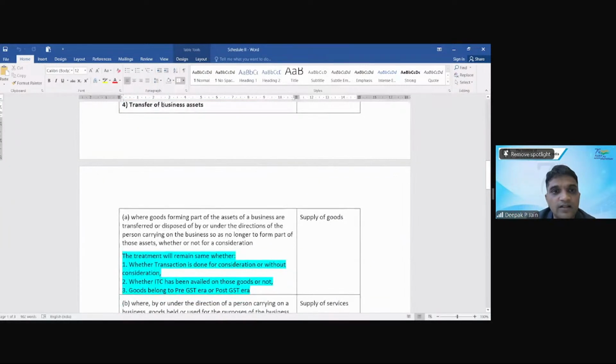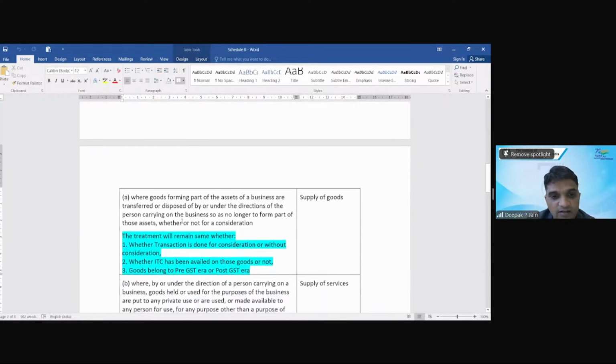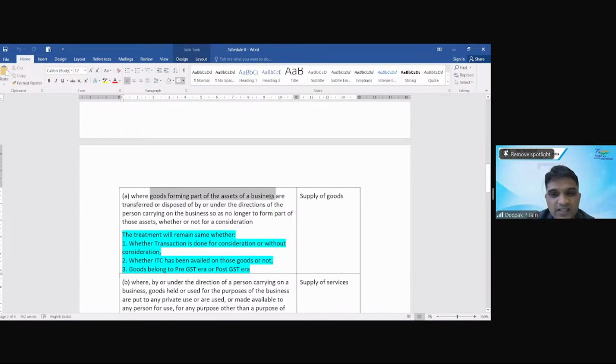Okay. Then transfer of business assets. When goods forming part of the assets of the business are being transferred, you are transferring the entire business, then it is supply of goods. Okay.